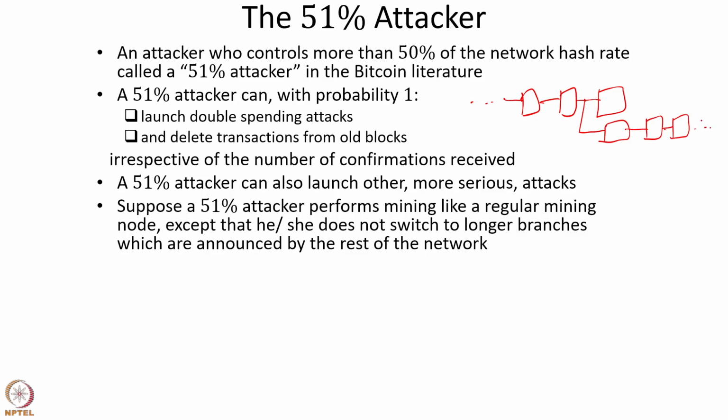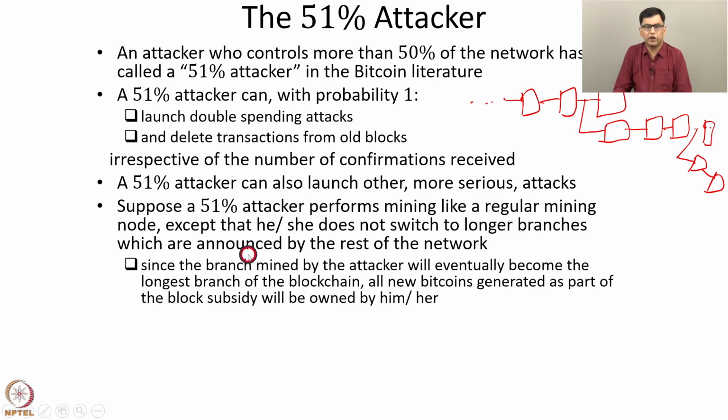So whenever some blocks are added by other parties, say this is added by some other party, the miner ignores that and creates their own branch. So in this way, it can happen that blocks are added only by the attacker. So since the branch mined by the attacker will eventually become the longest branch of the blockchain, all new bitcoins generated as part of the block subsidy will be owned by only the attacker.